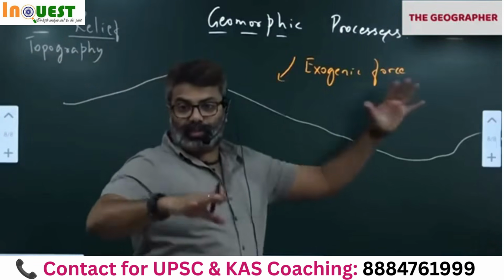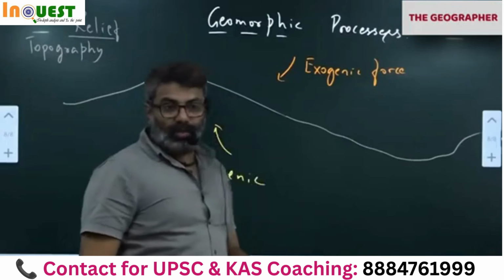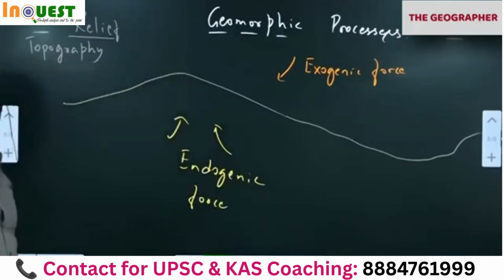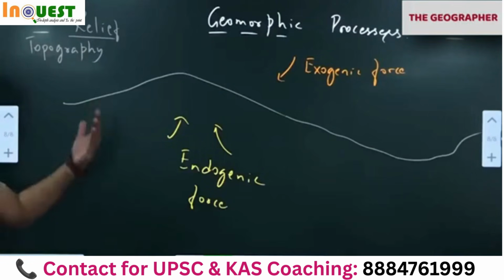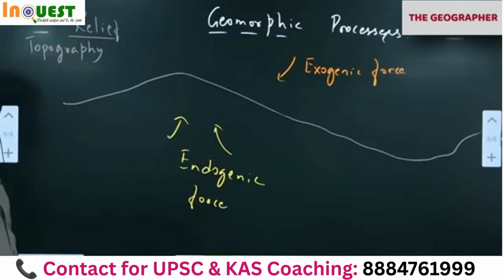Like that we can distinguish them. What is relief? Variation of earth's surface. Variation of earth's surface is relief, and study of relief is topography. So endogenic forces are those forces which are acting from below. Exogenic forces are those forces which are acting from above.